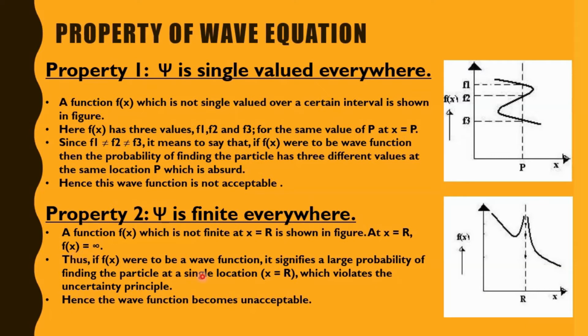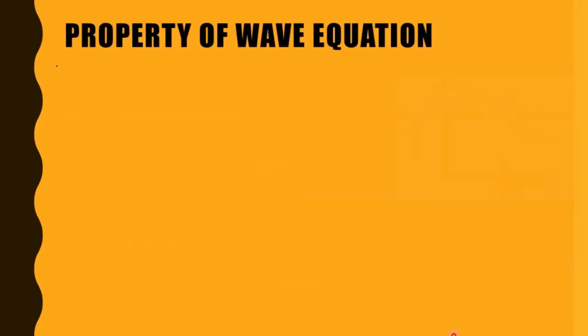Thus, if f(x) were to be a wave function, it signifies a large probability of finding the particle at a single location, which violates the uncertainty principle. Hence, this wave function becomes unacceptable. So the 2 properties are: first, psi is single valued everywhere, and second, psi is finite everywhere. Let's move on and see the next 2 properties.